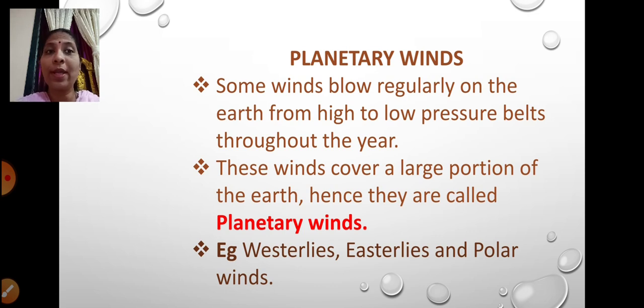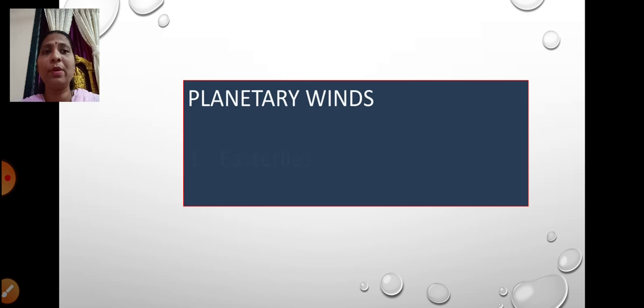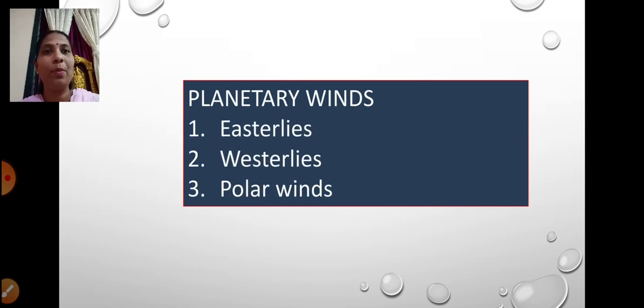So what are planetary winds? The winds which blow regularly on the earth from high pressure to low pressure belts throughout the year. They cover a large portion of the earth, hence they are called planetary winds. And what types of planetary winds did we learn? We learnt about the easterlies, the westerlies, and the polar winds, right?